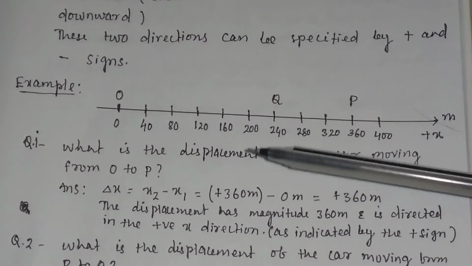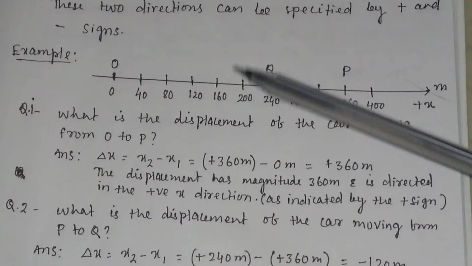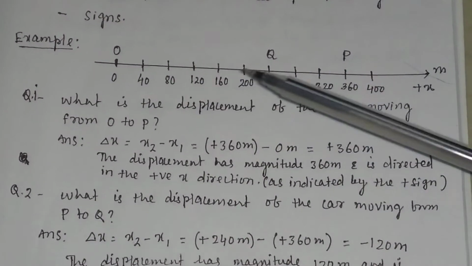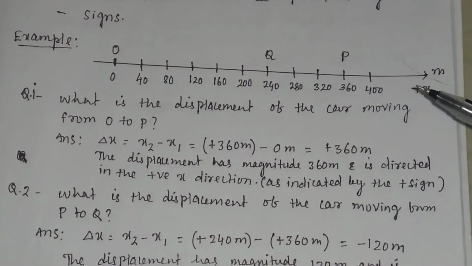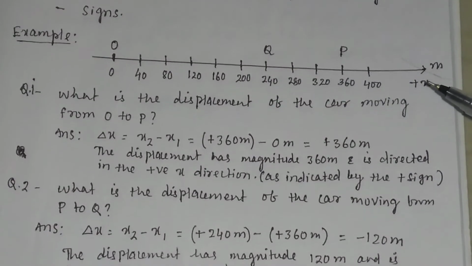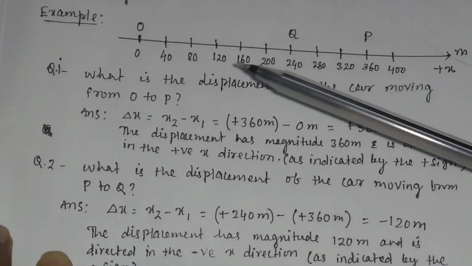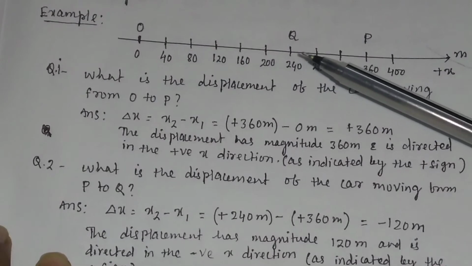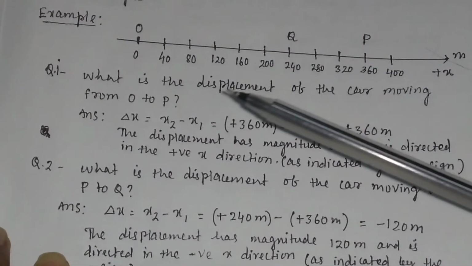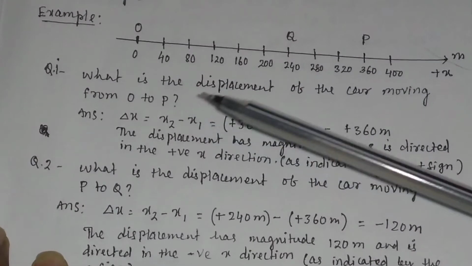For example, consider the displacement of a car as shown in the figure. So this is a displacement graph and this is the origin and this is the displacement along x-axis, and the displacement is denoted in meter. This is 40 meter, this is 80 meter, like this, and these are 2 points Q and P. So the question is, what is the displacement of the car moving from O to P?